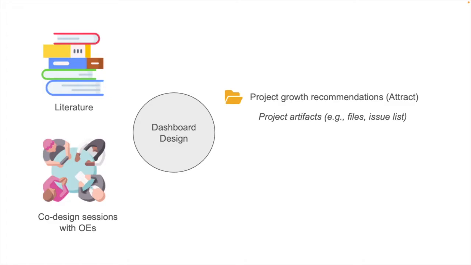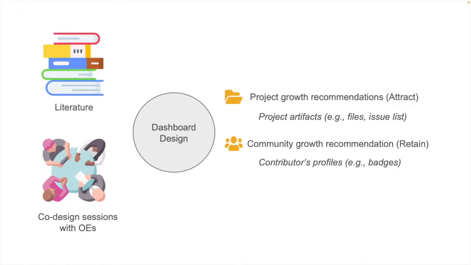These project growth recommendations act on the project artifacts, for example, files or issue lists, and also a community growth recommendation to help retain these contributors. These community growth recommendations act upon contributors' profile, for example, badges.